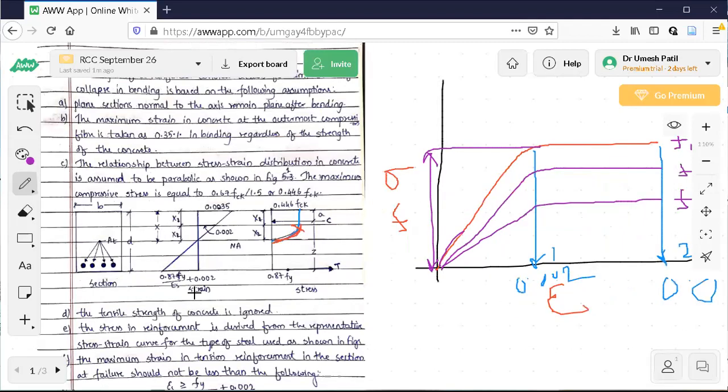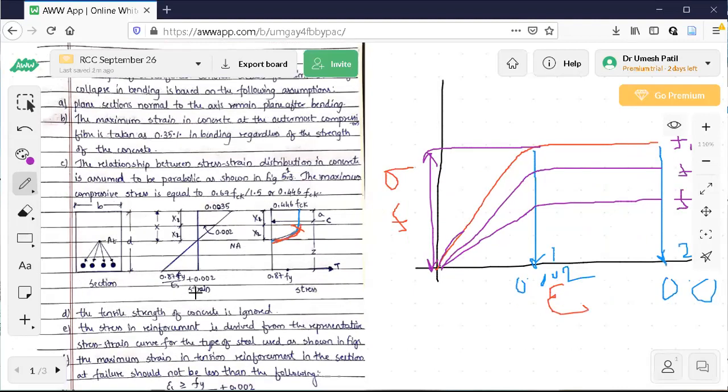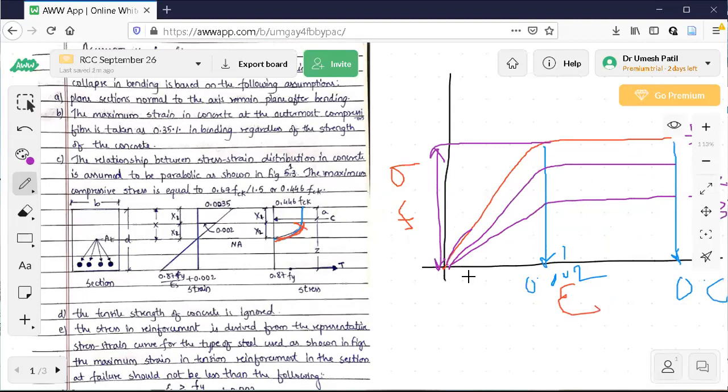Now let us go to the next assumption here. If there is any question here, you can ask, because in the next assumption I am going to tell you what the strain in steel is and all. So the concrete part is like this.